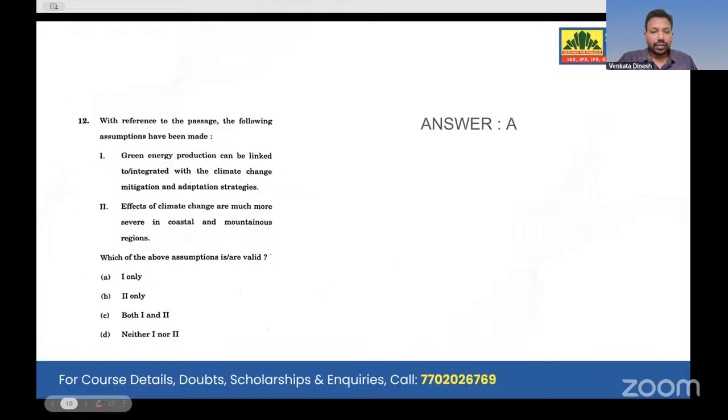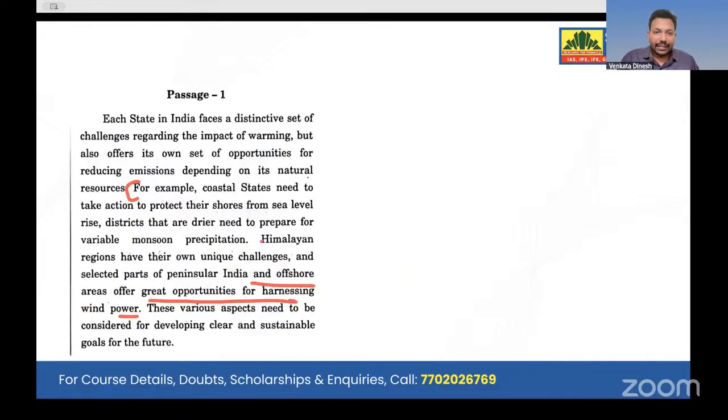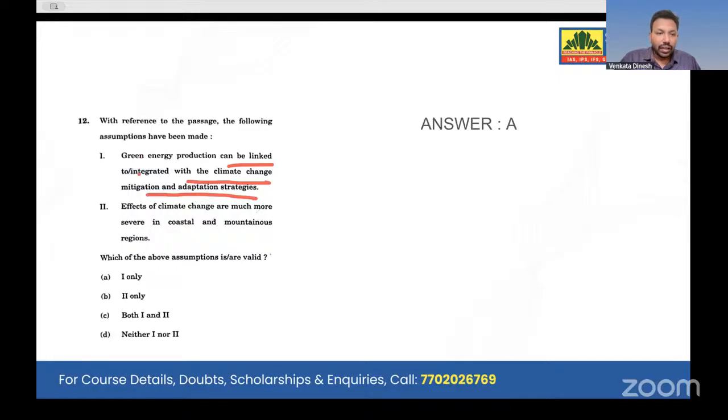Next, if you go with question number 12, green energy production can be linked to or integrated with the climate change mitigation and adaptation strategies. Yes, he clearly mentions that, right? Mitigation and adaptation strategies are very much required, particularly for sustainable goals in the future. So it can be linked. He only says that it can be linked, which means there is a chance of can be and cannot be, both options. But the remaining two statements of the comprehension are correct.